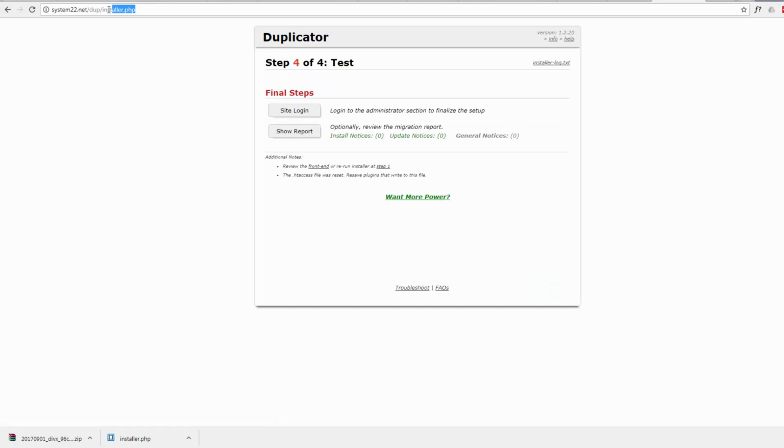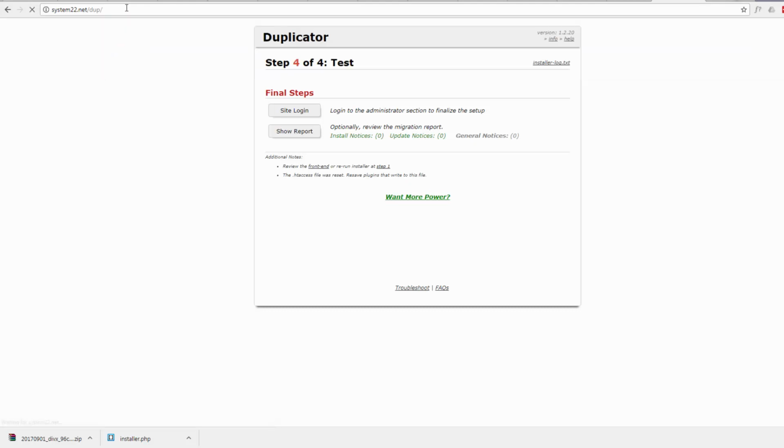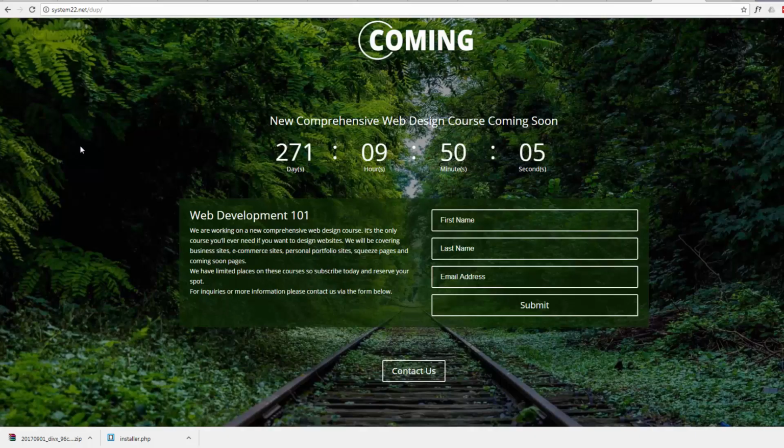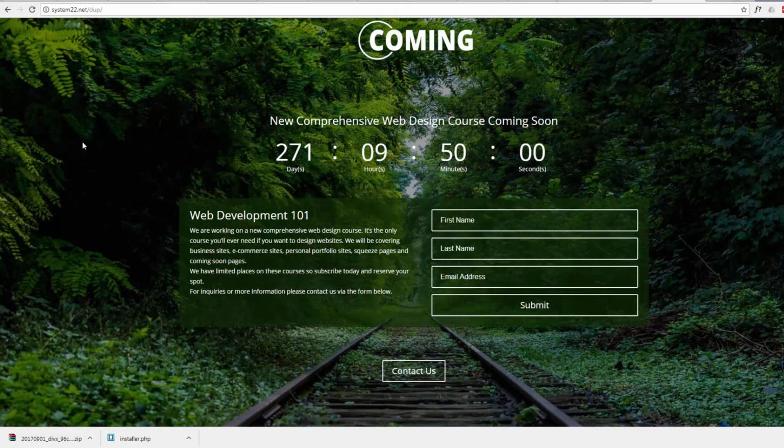Let's check out our site. So I just need to get rid of that. Go to the actual directory itself. And there's our site. This time it's live online. And for those of you that might be watching that have seen me put in my password and database and everything, and thinking you want to hack this site, that's fine, but I'm just going to go ahead and delete it as soon as I finish this video, so I shouldn't bother.